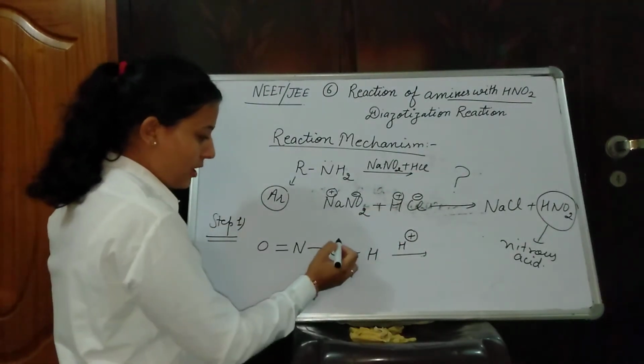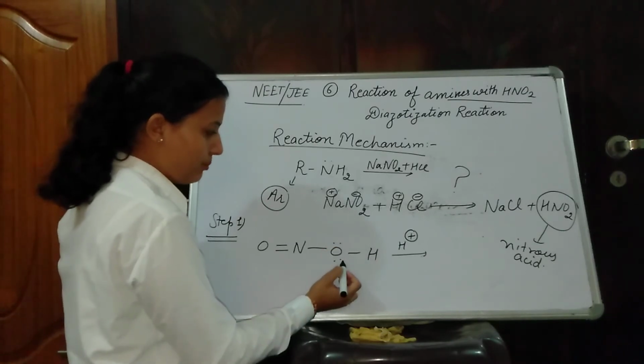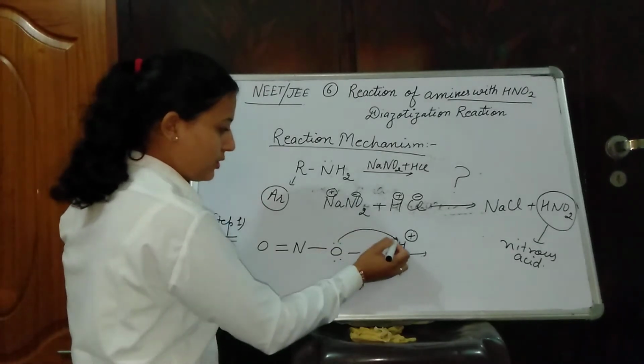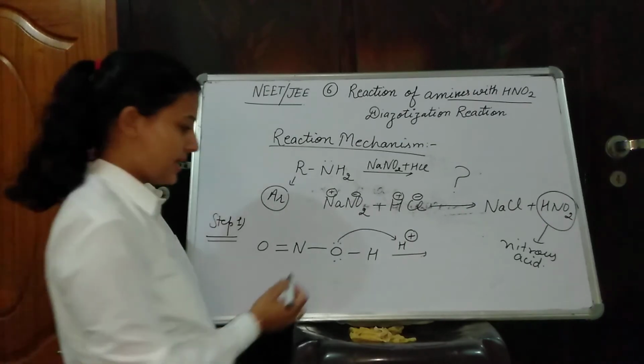So simple. Here the lone pair on the oxygen atom is available, it will donate its electron, and protonation takes place.